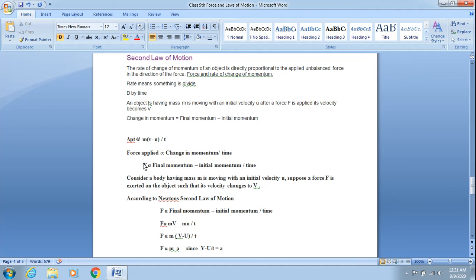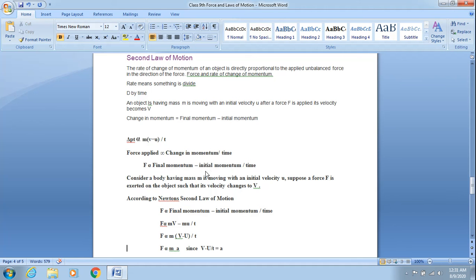Now here F is directly proportional to rate of change of momentum. Rate of change means something divided by time, and what is getting divided by time is change in momentum. So force applied on any object is directly proportional to final momentum minus initial momentum divided by time.